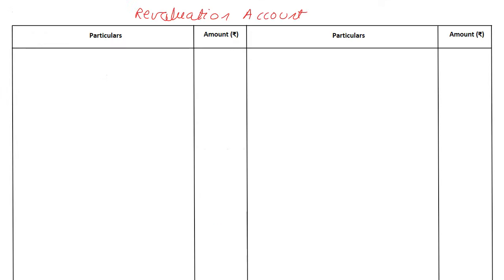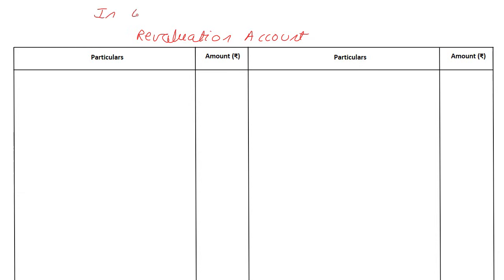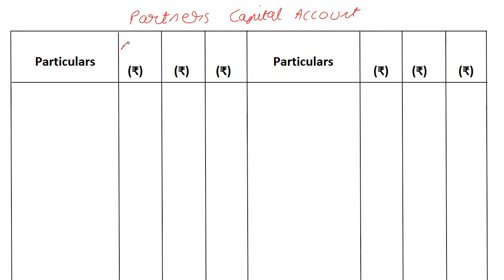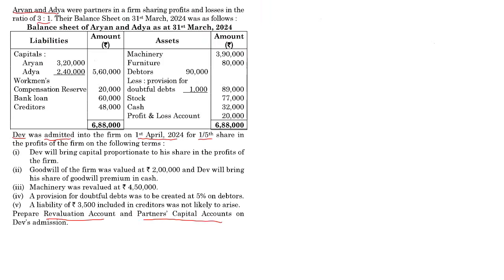Before the revaluation account begins, it would actually be a good idea to have the partner's capital account in the books of Aryan and Adya. Aryan, Adya, and Dev are the partners.